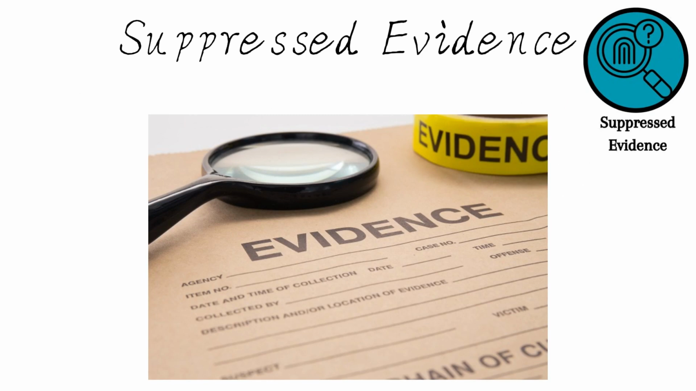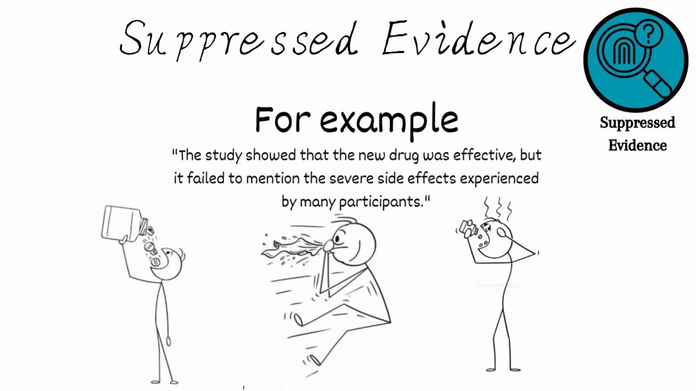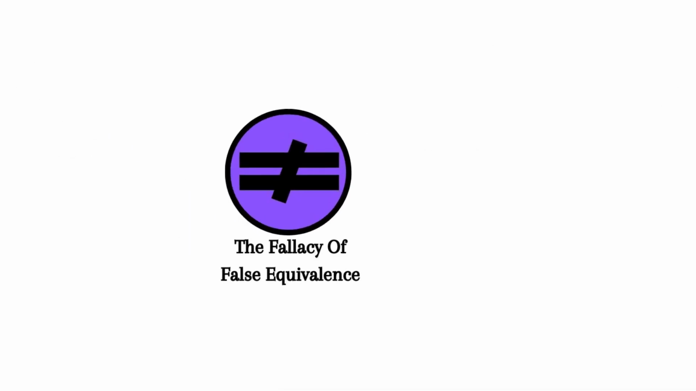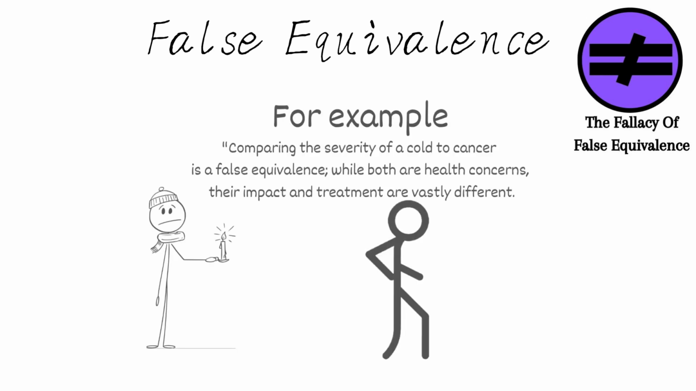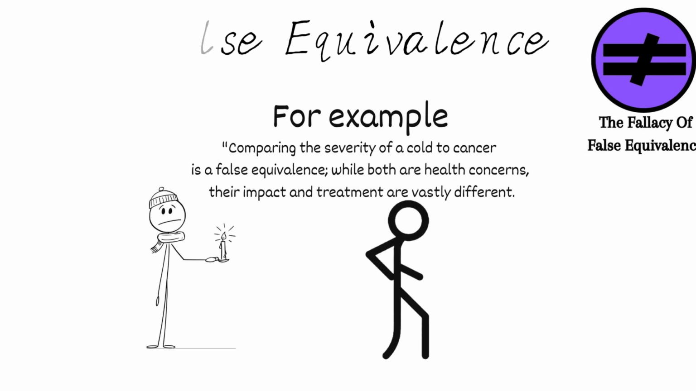Fallacy of suppressed evidence, relevant information is deliberately omitted or suppressed to bolster a particular argument. For example, the study showed that the new drug was effective, but it failed to mention the severe side effects experienced by many participants. The fallacy of false equivalence occurs when two things are compared as if they are equal, when in fact they are not. For example, comparing the severity of a cold to cancer is a false equivalence. While both are health concerns, their impact and treatment are vastly different.